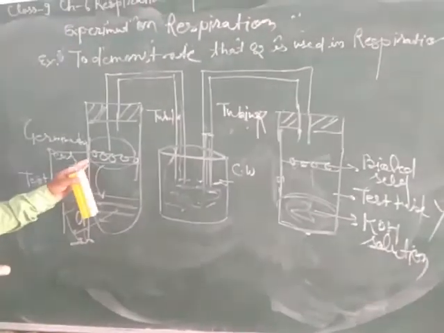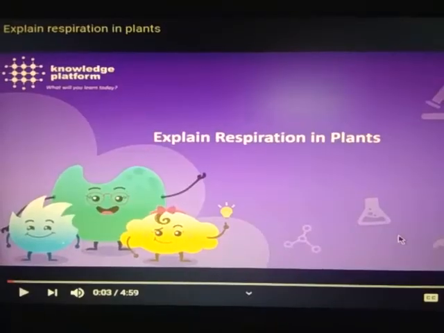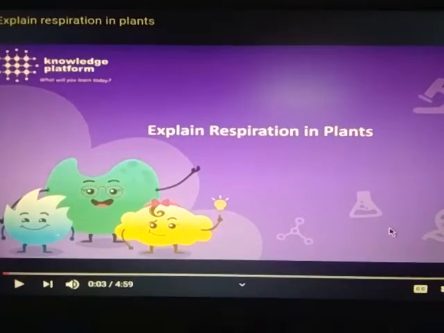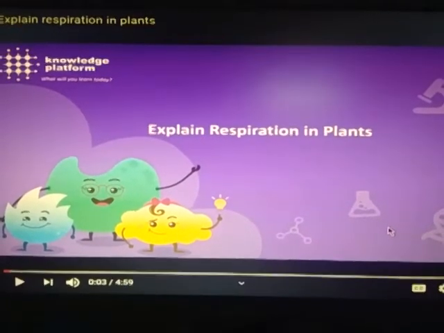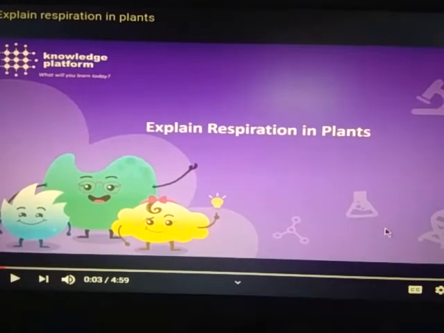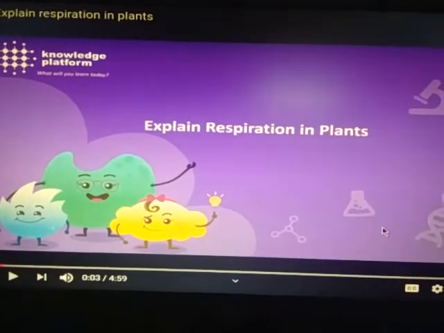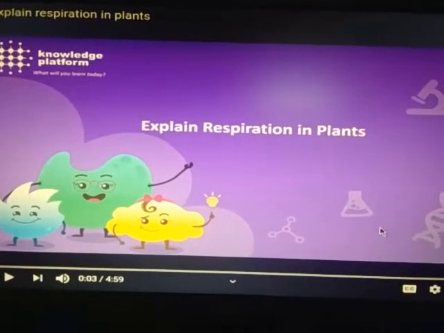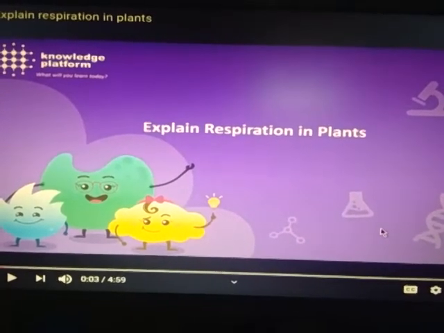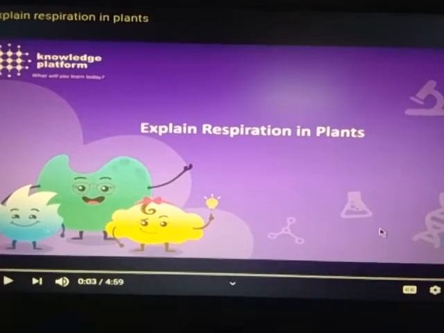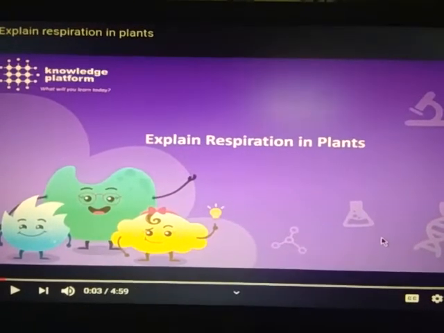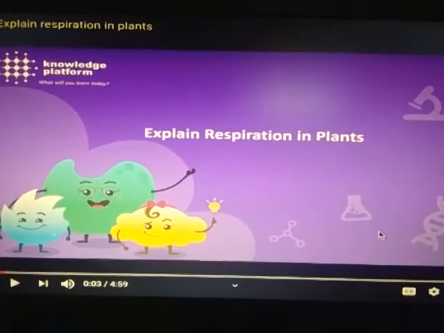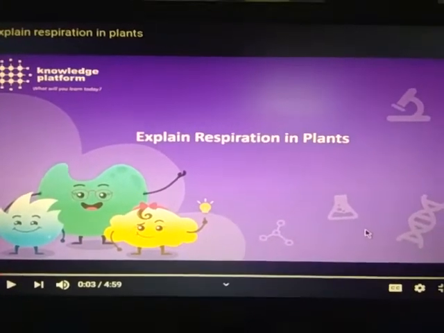Now your chapter has been completed. We are going to discuss the chapter respiration in plants. Here we will explain what respiration is. Respiration is a catabolic process which occurs in plants in the presence of oxygen. Breakdown of glucose takes place, and carbon dioxide and water are formed with the release of energy in the cell.